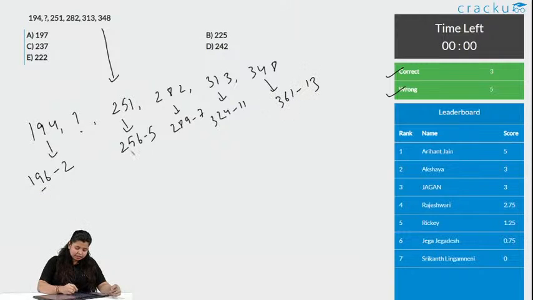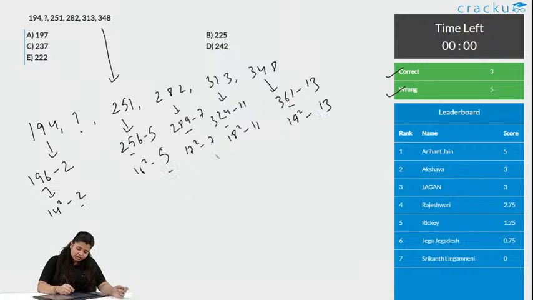Why am I writing this? Am I selecting random numbers? Obviously no. This is 14 square minus 2, this is 16 square minus 5, this is 17 square minus 7, 18 square minus 11 and 19 square minus 13.